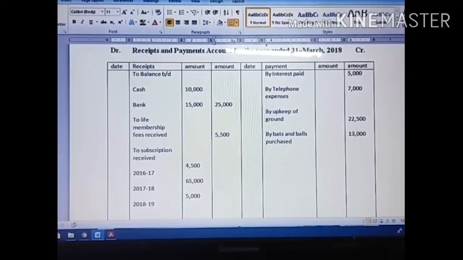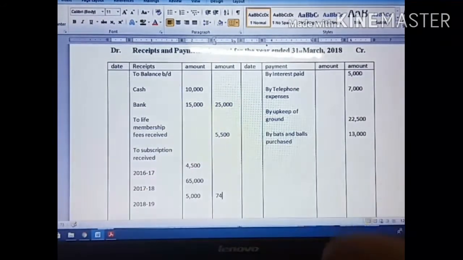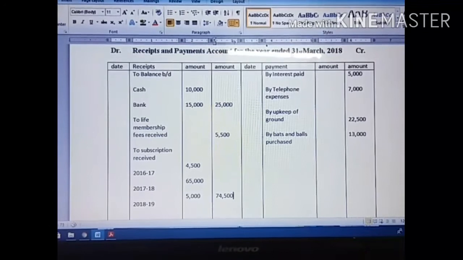So in the outer column you have to show the amount 74,500. Whether it's a current year, previous year or future year, you don't need to bother about that. For however many years they have given, you add all these amounts in the inner column, then post the total on the outer column.